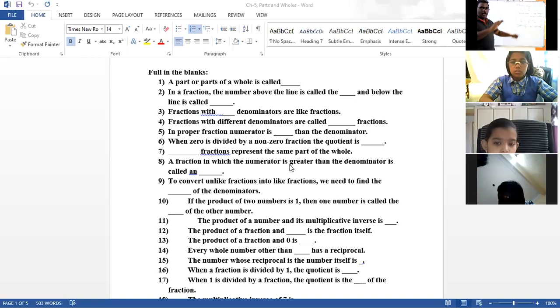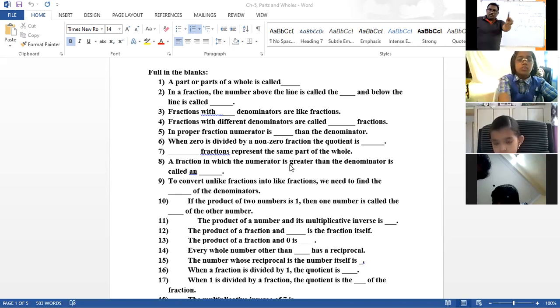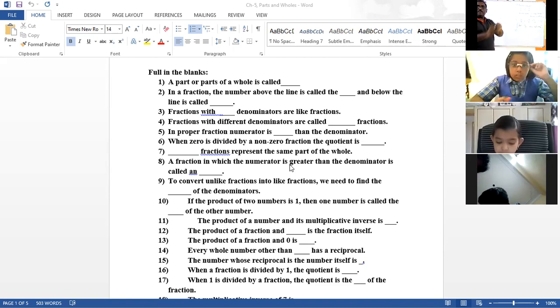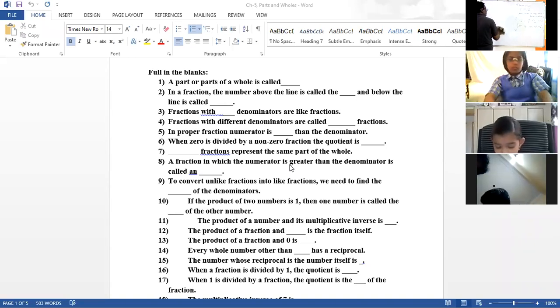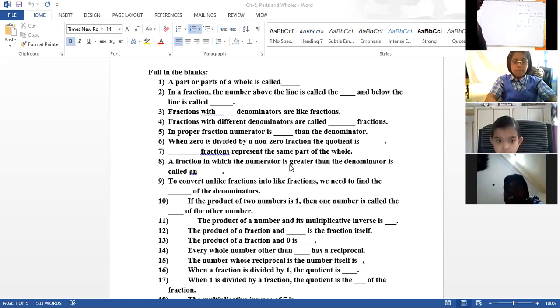0 divided by any non-zero number is always 0. That's the quotient. Quotient means result. Quotient means what is the result when you divide. Dash fraction represent 15 parts of the whole.